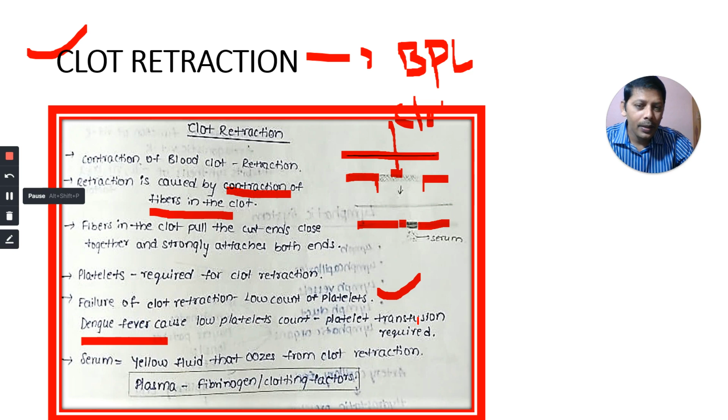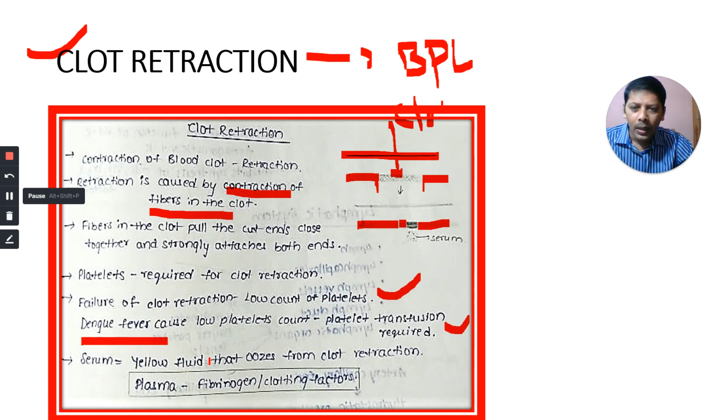Platelet count. And platelet transfusion is required for people who are suffering from dengue fever. What do they require? Platelet transfusion. That means doctors take blood from other persons, RBC and WBC are separated, and they collect only platelets, and those platelets are transfused to the patient.